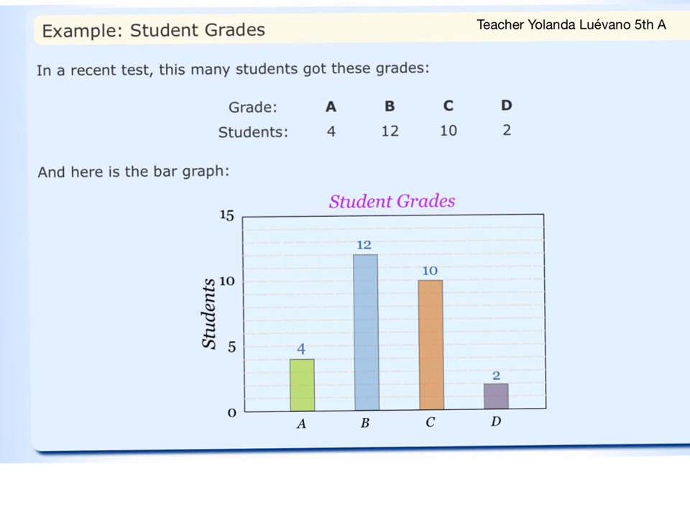So, as you can see, even if the range of your scale doesn't fit the answers, you can still put the numbers on top of your bars so nobody gets confused.